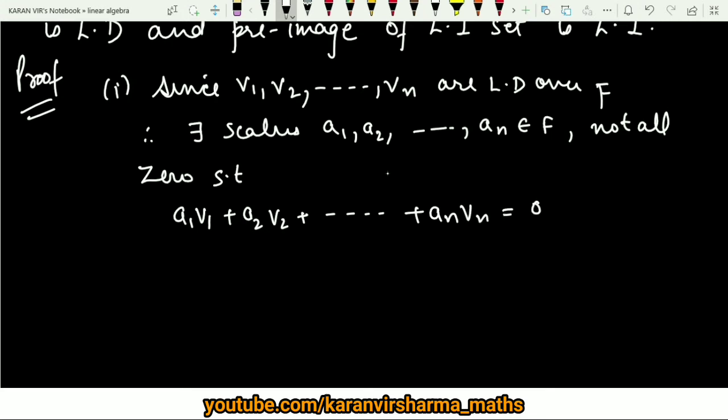Now what we are interested in proving is that T of v1, T of v2 and so on to T of vn are linearly dependent.